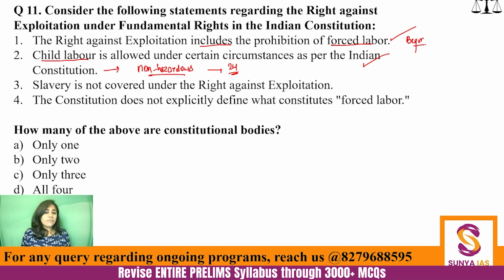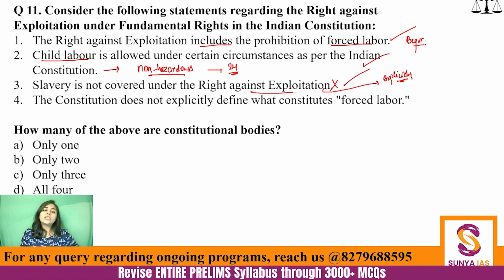Then, slavery is not covered under right to exploitation. This is wrong. Slavery is covered under right to exploitation. If the word would have been "explicitly," then the answer would have been different, because slavery as an explicit term might not have been used, but slavery has been covered under right against exploitation. So this statement becomes incorrect.